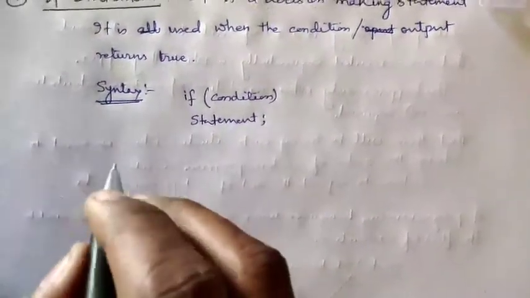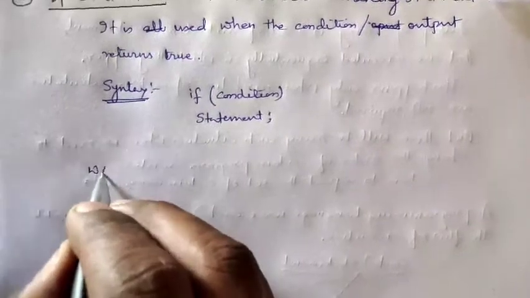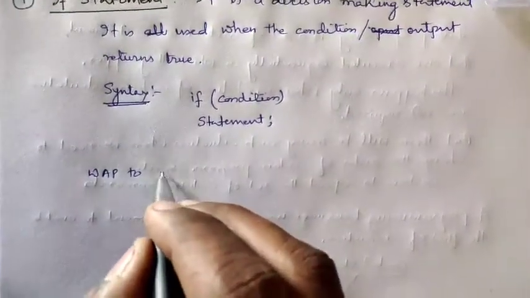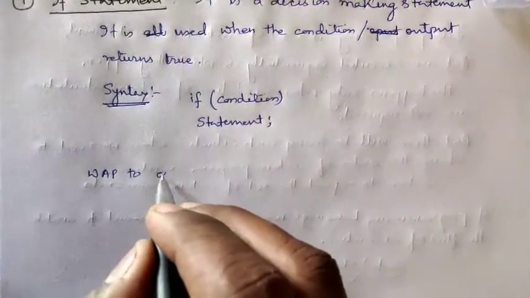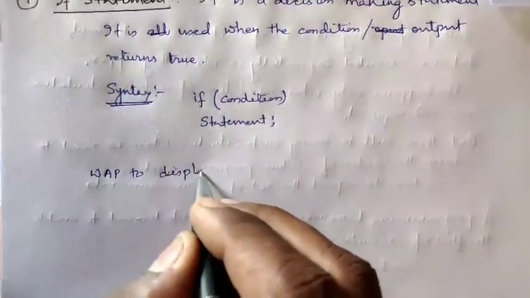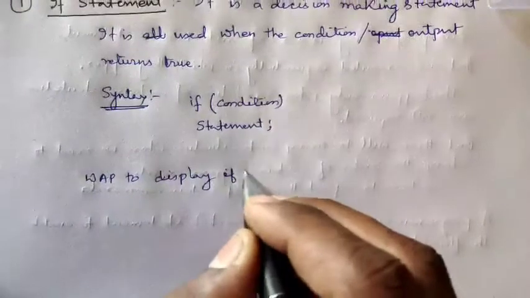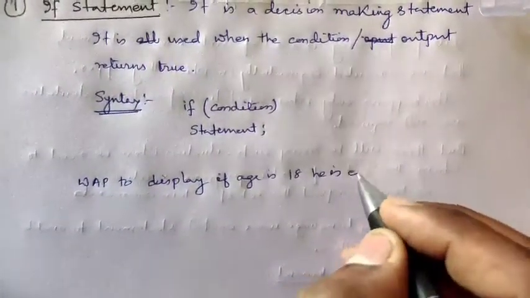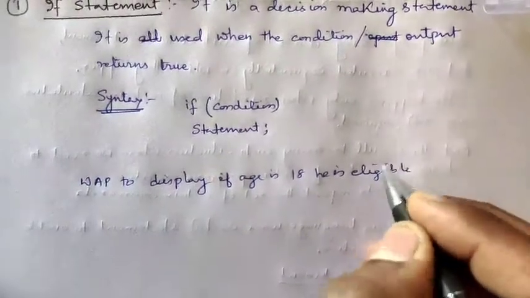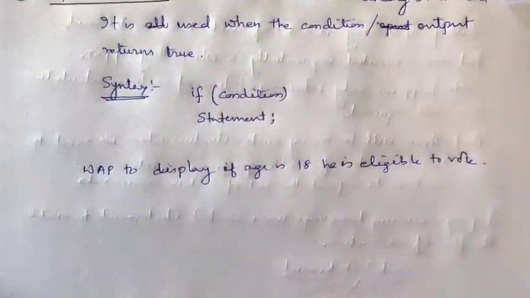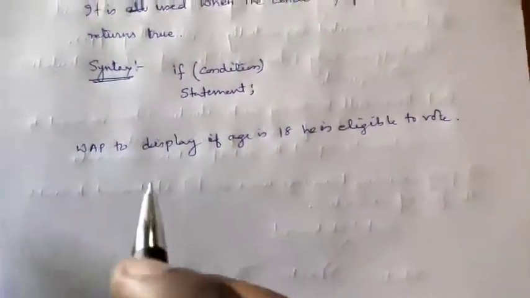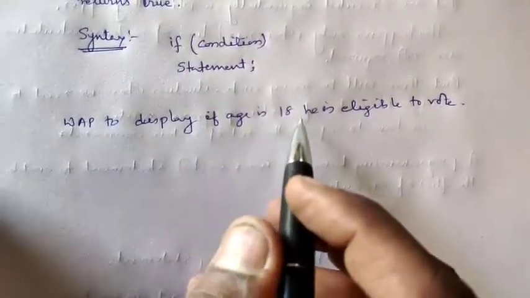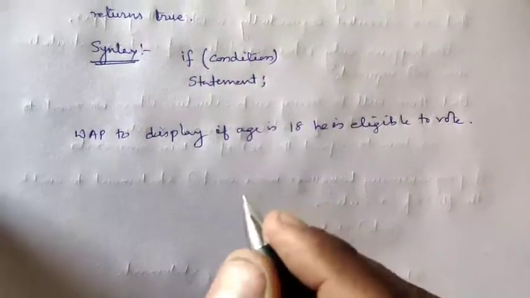Suppose an example I am taking: write a program to display, if age is 18, he is eligible to vote. How will we write it?